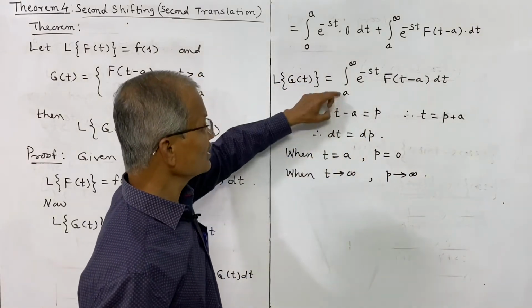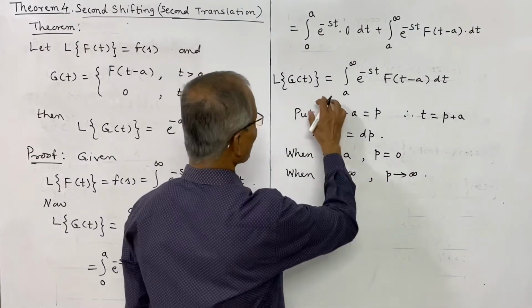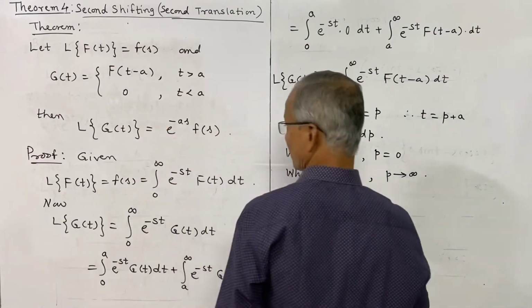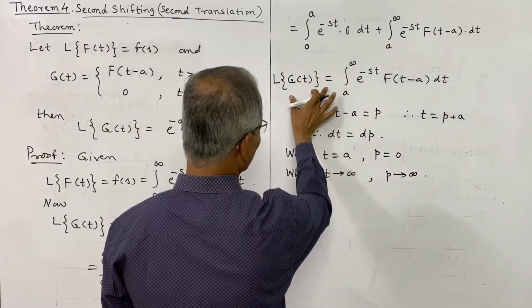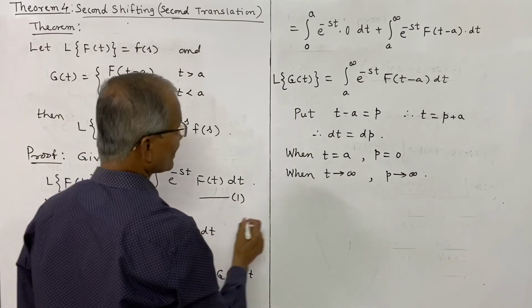These are the original limits, a to infinity, and the new limits are 0 to infinity. We shall call this equation 1 and this equation 2.